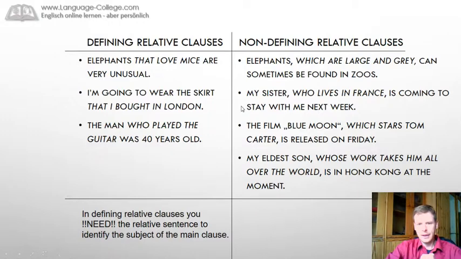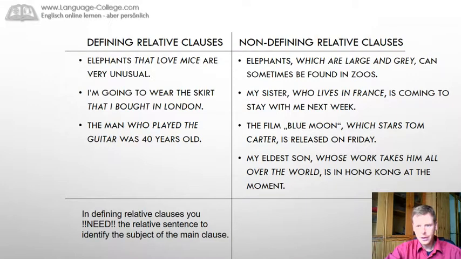It's other in non-defining relative clauses. Let's talk about elephants again. Elephants, which are large and gray, can sometimes be found in zoos. The relative part, which are large and gray, is just additional information which is not necessary to identify the subject. Elephants can sometimes be found in zoos. It's absolutely clear what I'm talking about. It's elephants in general. Which are large and gray is just additional information. We can leave it out, and this is shown by putting it in commas, which are like brackets.